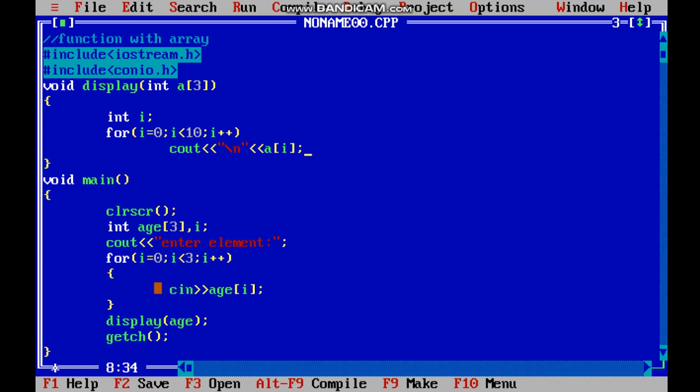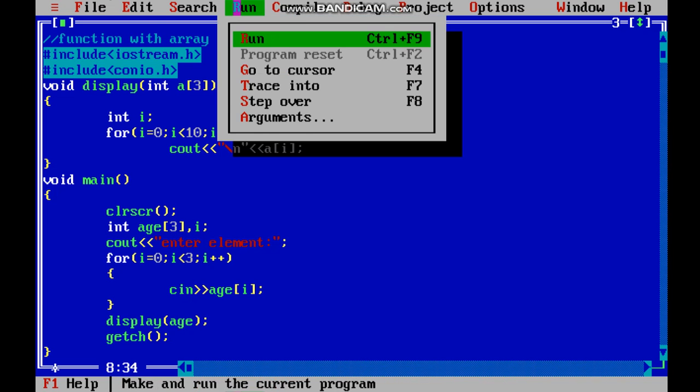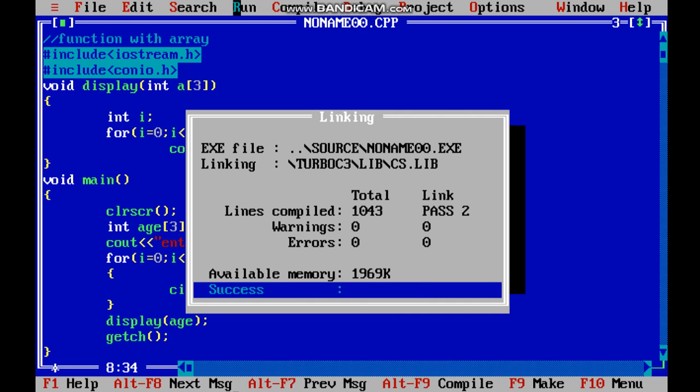So the simple thing is how we used to write in the void main, we can pass an array in the function also. Let us run and see. I have already compiled, so we'll directly run. I'll enter the age 25, 26, 27. So yes, you can see over here.